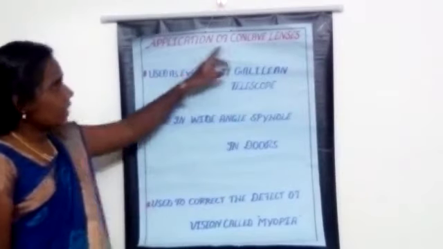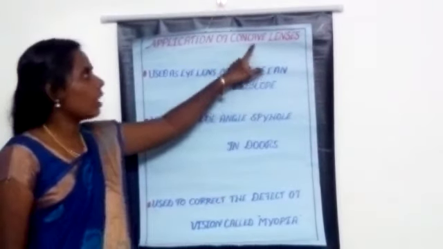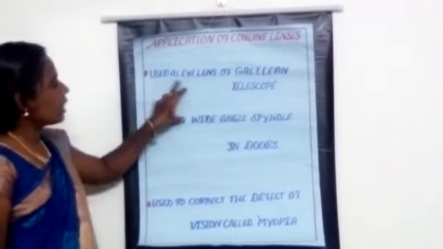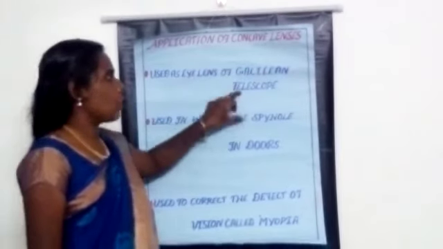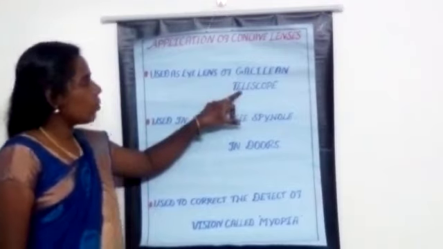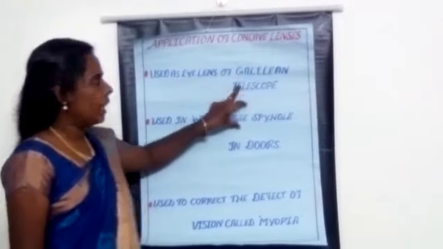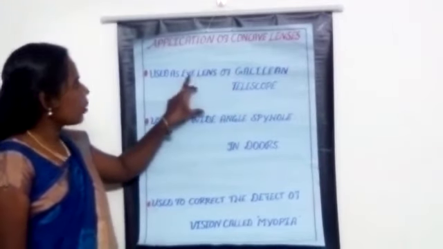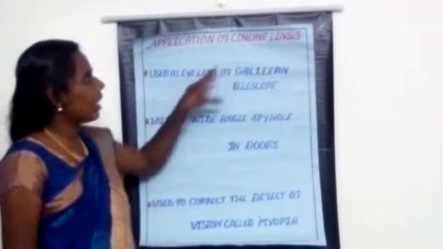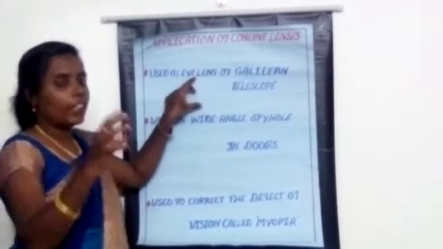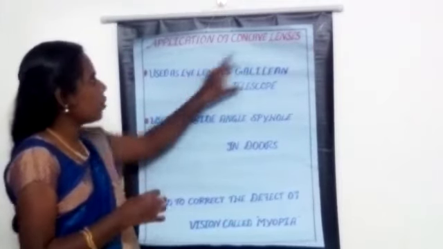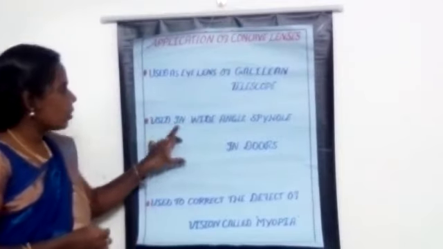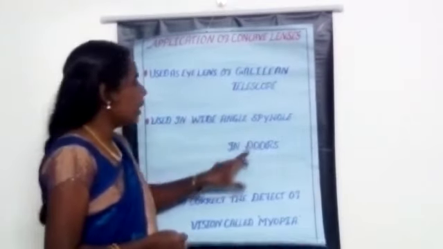Next we are going to learn the applications of concave lenses. What are the applications of concave lenses? The first one is that it is used as the eye lens of the Galilean telescope. You all know that the telescope was first invented by Galileo Galilei, isn't it? In his telescope there is an eye lens and an objective lens. In the eye lens he used a concave lens.